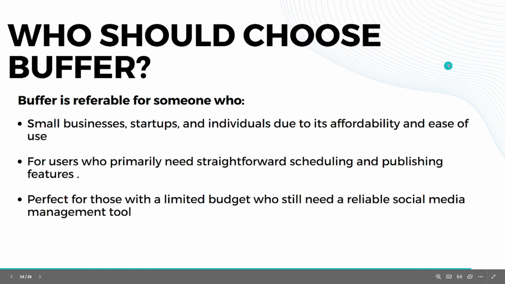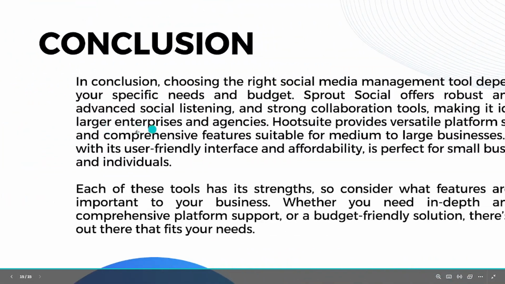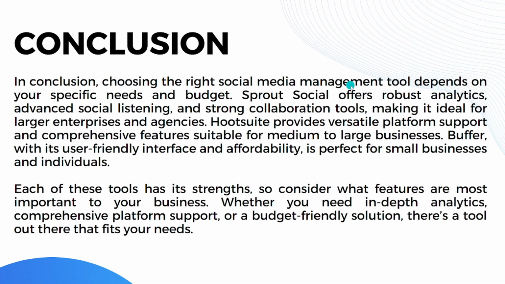And that's it. So in conclusion, all platforms depend on your specific needs and budget. Sprout Social offers robust analytics, advanced social listening, and strong collaboration tools, making it ideal for larger enterprises and agencies. Hootsuite provides versatile platform support and comprehensive features suitable for medium to large businesses. Lastly, Buffer, with its user-friendly interface and affordability, is perfect for small businesses and individuals.